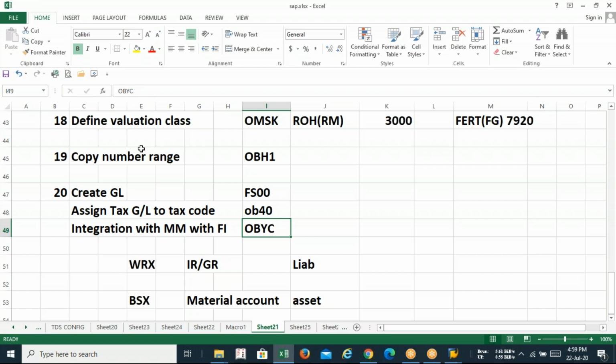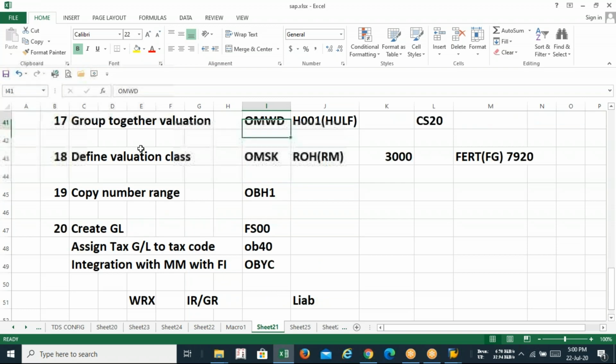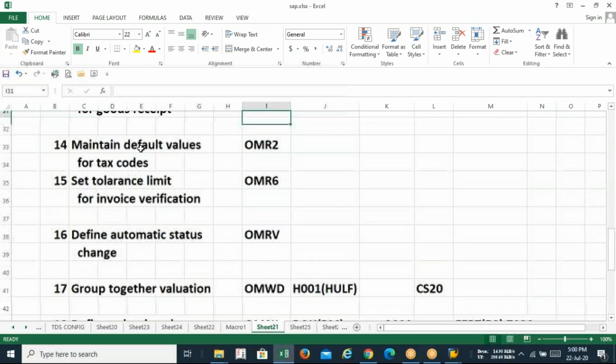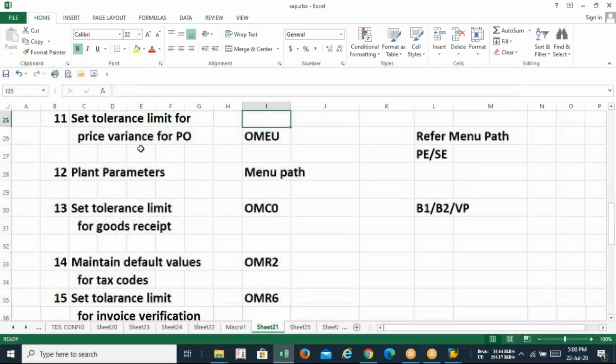So guys, I think you have to create all this stuff first. Then we can see the integration part in the next class. These two T codes, OB40 and OBYC, are the last part of integration. After doing it, your company code is ready to accept the PO, to run MIGO and MIRO in your own company code. So in today's class you have completed almost 10 T codes.